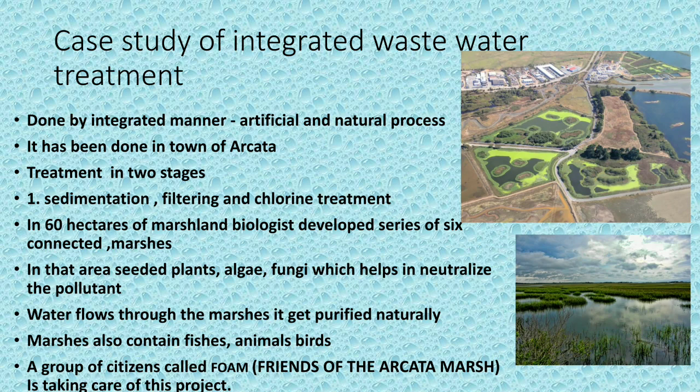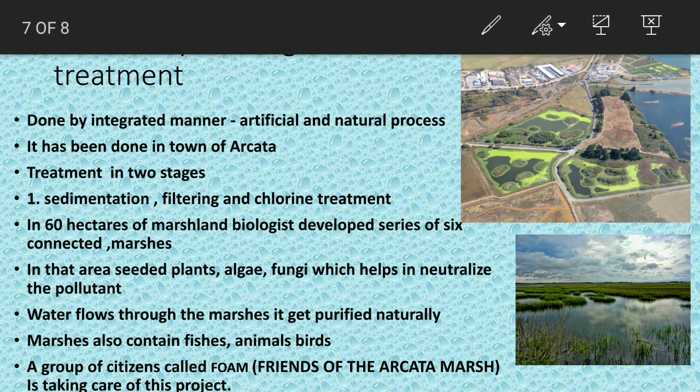And these marshes also contain fishes, animals and birds. And these things have been done by a group of citizens called Friends of Arcata Marsh, in other words FOAM. These people are taking care of this project. So now let us discuss here. I hope the points are very clear to you. You can see the picture here now.